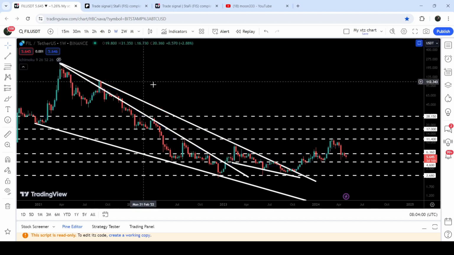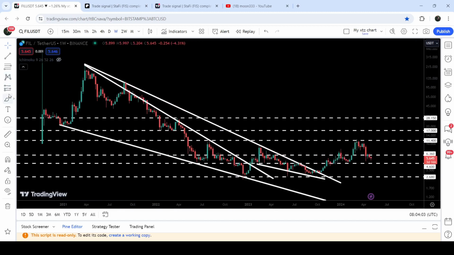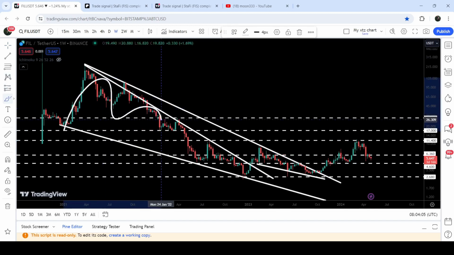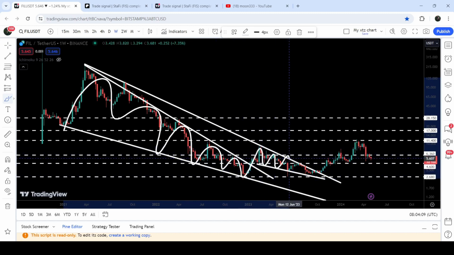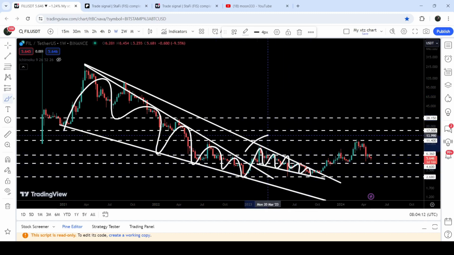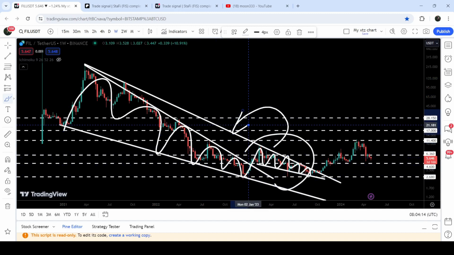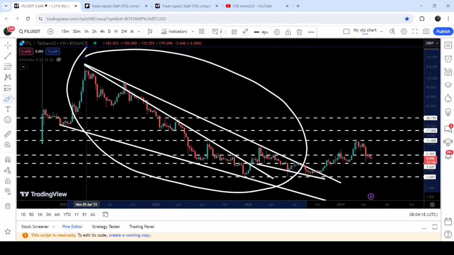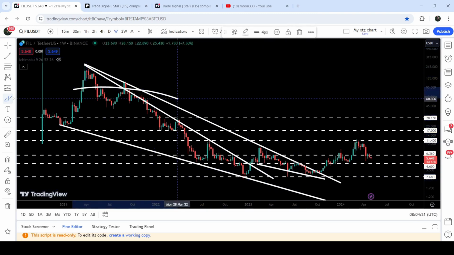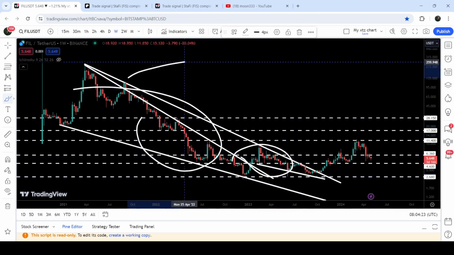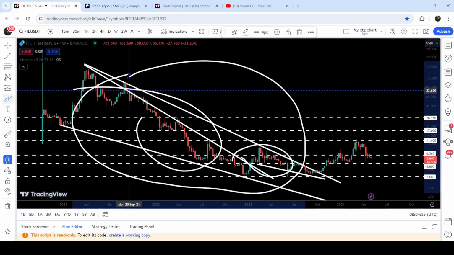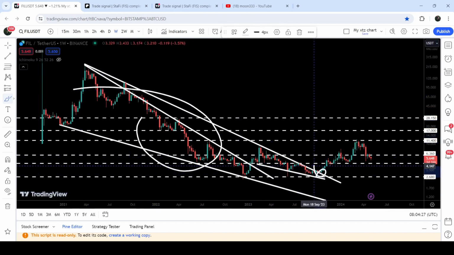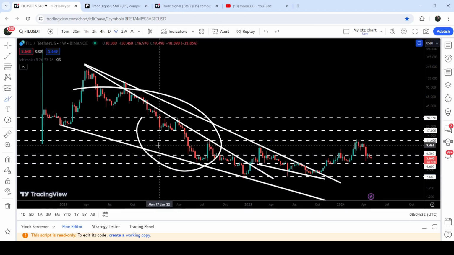Now let me take you to the live chart of Filecoin, and this is the 7 days time frame chart. And previously you can see it was moving inside this quite big falling wedge pattern, and after getting squeezed inside this wedge, finally we broke it out and got stuck inside another falling wedge pattern that was smaller than the previous one. And at the same time, it was also moving inside a very massive falling wedge pattern as well. And both falling wedges were formed inside this bigger falling wedge pattern. And finally here, in the month of October 2023, we broke out this bigger falling wedge pattern as well.